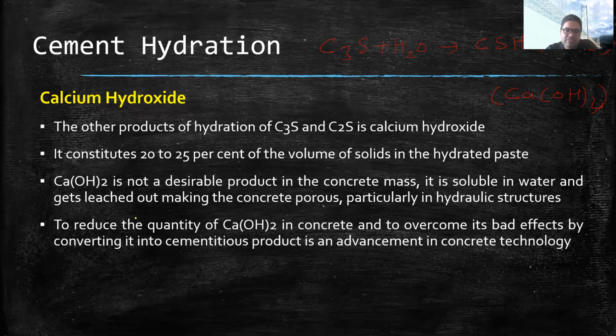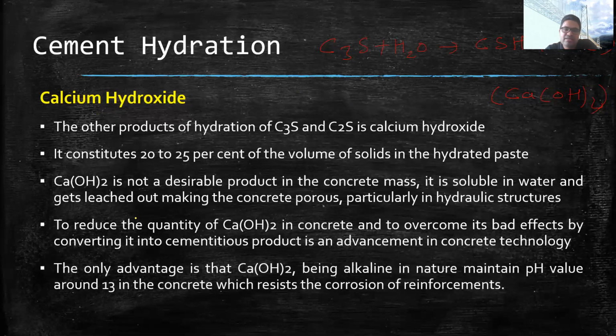Well, we cannot remove CaOH completely because it has one advantage in the cement, and that advantage is alkalinity. As CaOH is alkaline in nature, it maintains the pH value of concrete, and because of this there is a passive layer around the reinforcement embedded in the concrete.